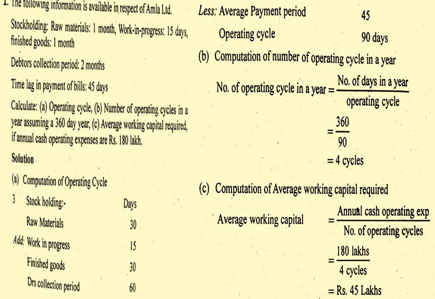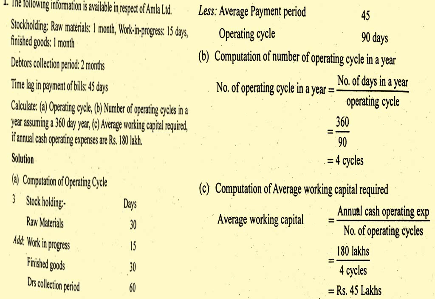Then we are moving to the second part, the computation of the number of operating cycles in a year. Number of operating cycles in a year equals number of days in a year divided by operating cycle. In the problem they have given the number of days in a year as 360 days. So 360 days divided by the operating cycle we have already calculated, 90 days. So we operate 4 cycles in a year.